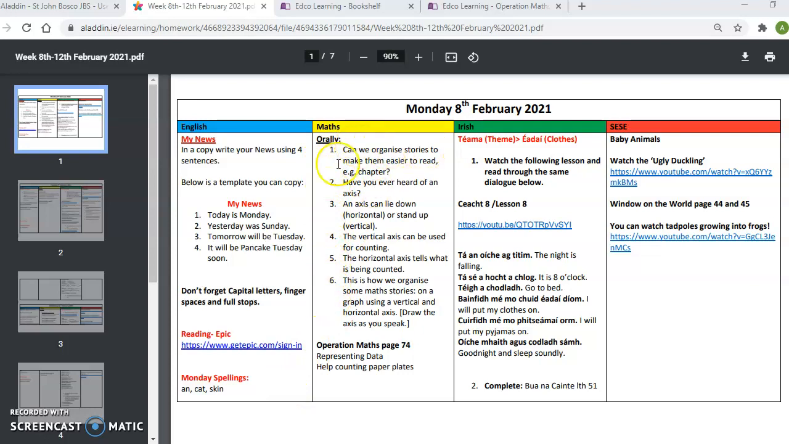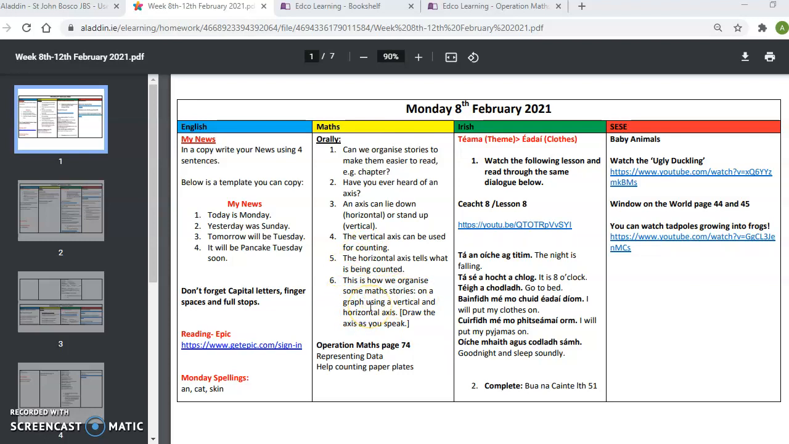So can we organise stories to make them easier to read? Yes, we can, for example, by chapter. And then there's a little bit about axes and different ways that an axis can go. So an axis is like a graph. You can lie it down horizontal or you can stand it up vertically. And this is how we organize some maths into stories.